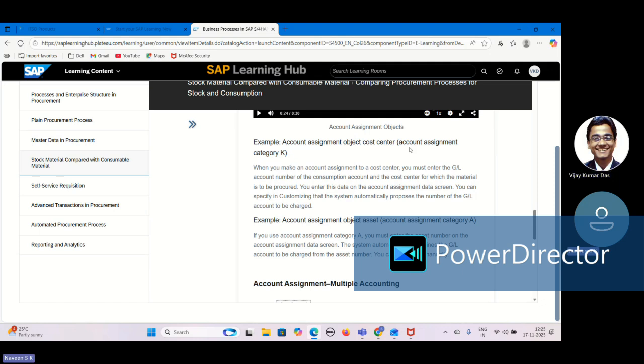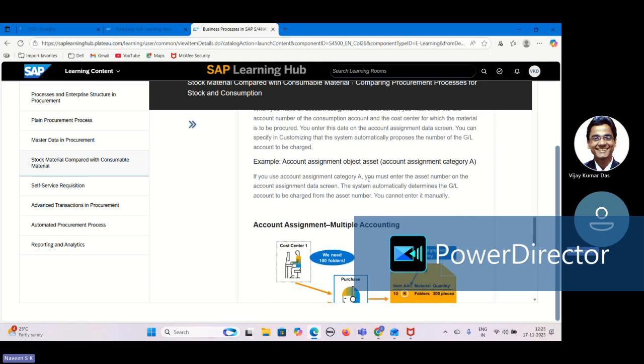Mainly they're explaining these two, cost center and asset. In the case of a cost center, if I enter the cost center in the purchase order or purchase requisition, we need to enter the GL account. That is a mandatory field, GL account and the cost center. Accordingly, that particular GL account will be debited at the time of GR and IR. Similarly, in the case of account assignment category A, asset will be used. We have to enter the asset number. This asset number will have the GL account, so it will pick the GL account automatically from the asset number. That's how it determines the GL account.